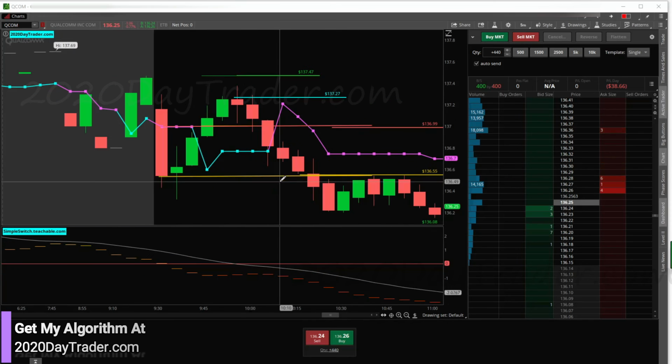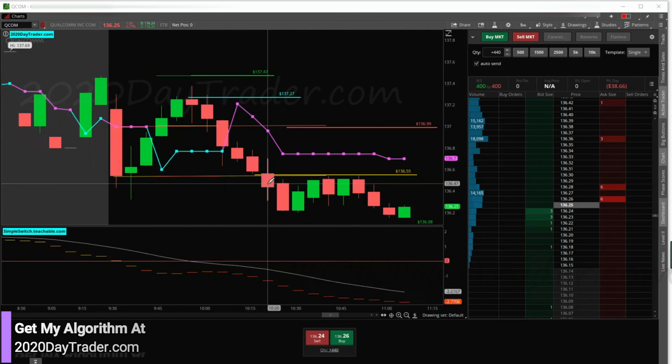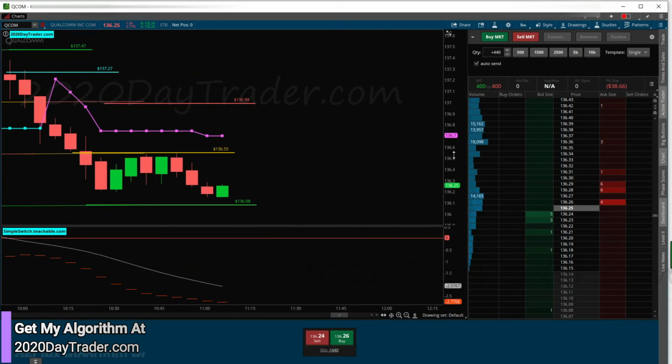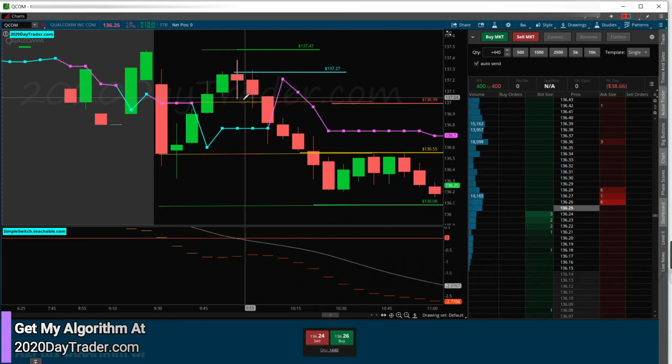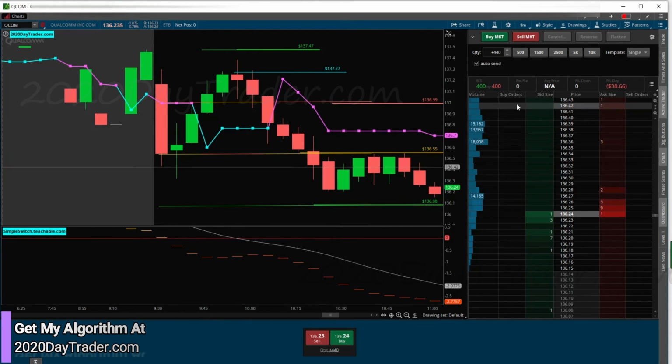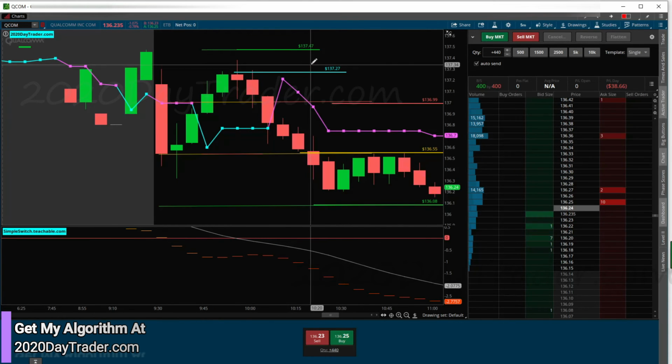QCOM, so, you know, the initial direction the algorithm gave us turned out to be right. But we speed bumped it. Made a little bit of money back. Still took a red trade on it. Missed out on, I think, a green. Barely could have squeezed out a green.